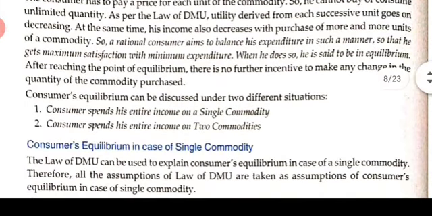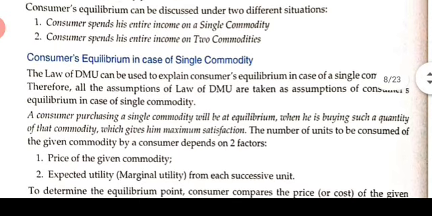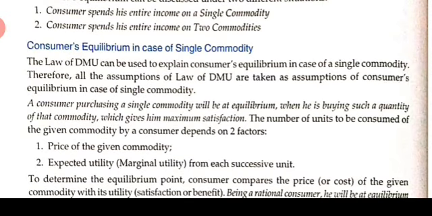Consumer equilibrium can be discussed under two situations. Number one is when the consumer spends his entire income on a single commodity, and number two is when the consumer spends his entire income on two commodities. So consumer equilibrium can be discussed with reference to two situations: one is a single commodity, another is two commodities. First we'll start with the consumer equilibrium in case of a single commodity.